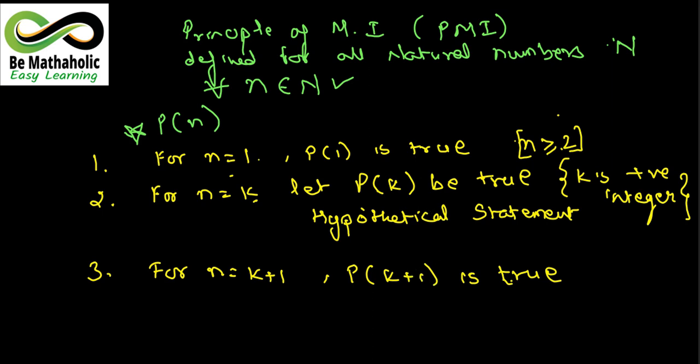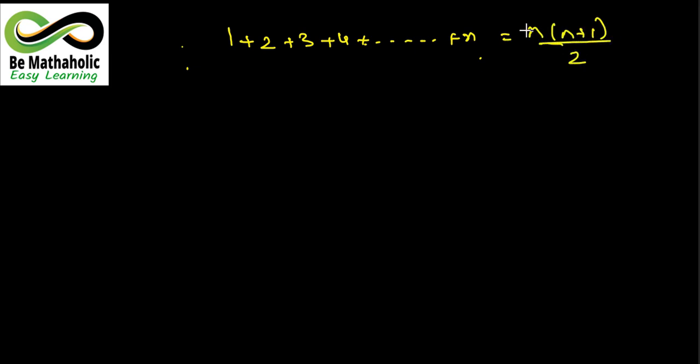Now I begin with a known series, which you already know. That series says that I am going to take the sum of n natural numbers. सबको पता है, you have studied the arithmetic progression last year in 10th standard. So the sum of the first n natural numbers is given by n(n plus 1)/2. Okay, now all of you know this. Now I'm going to depict this with P(n). Now what does this mean?